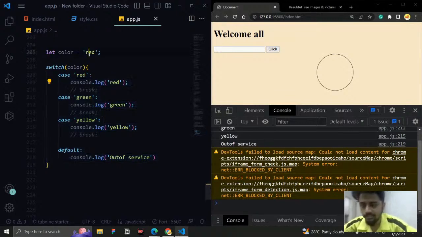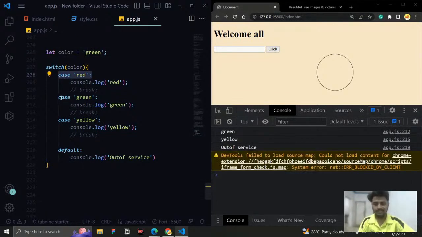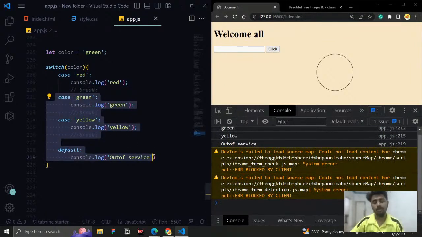And if I just change this to red instead of green, you can see right now it checks for the condition red, it is false, so it will leave it. It will go to the next condition and check for green. Yes, it is green, so now it is true. Once it is true, it will lose its control and execute all the upcoming code.